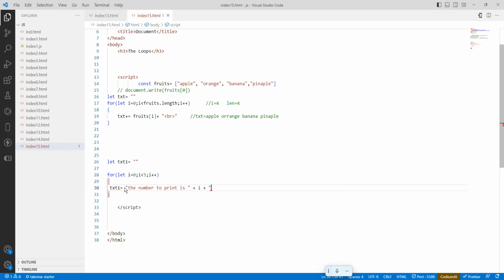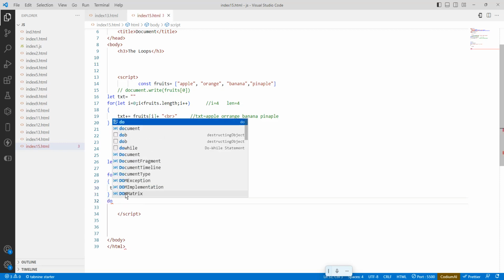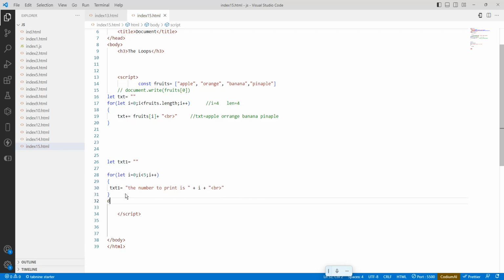We'll add a break, because every line has to break. Let's print this one. How to print? document.write of txt1. We made one mistake, I will show it here. It has to go through the loop 5 times and print.